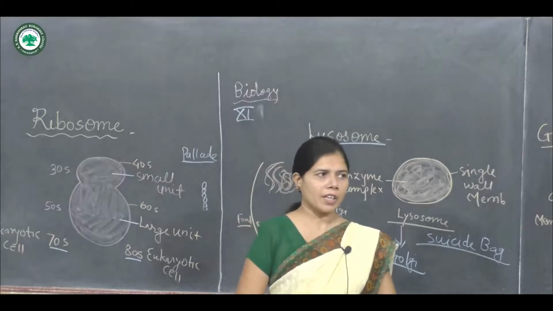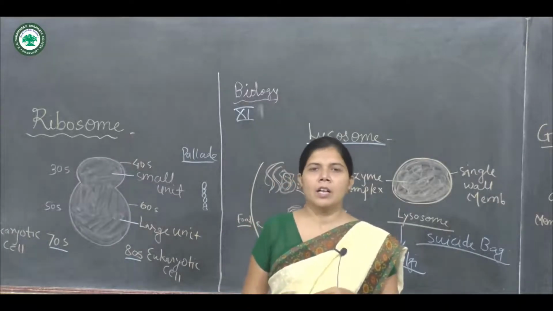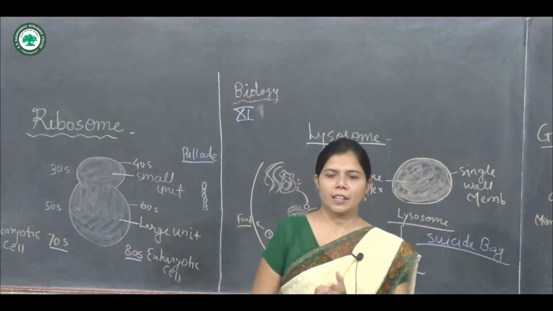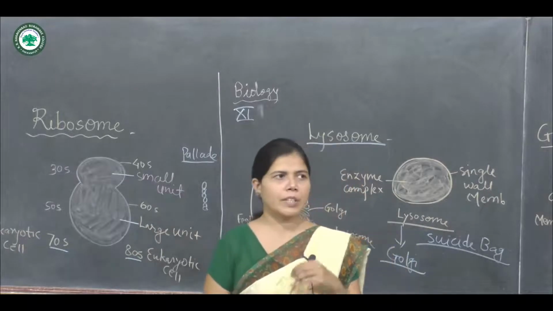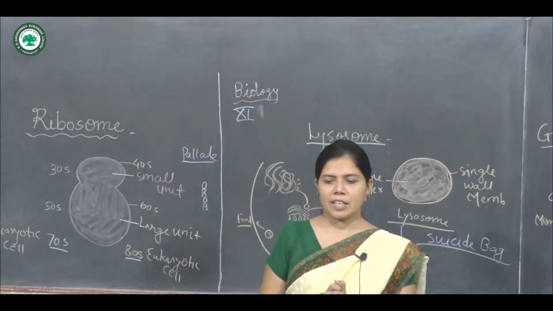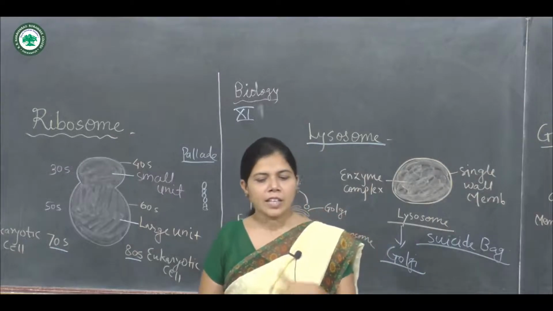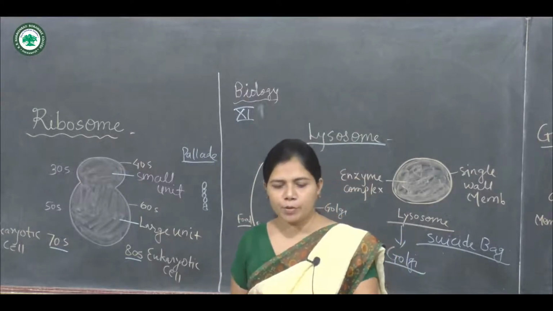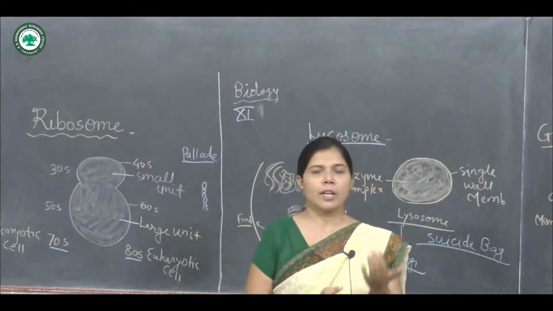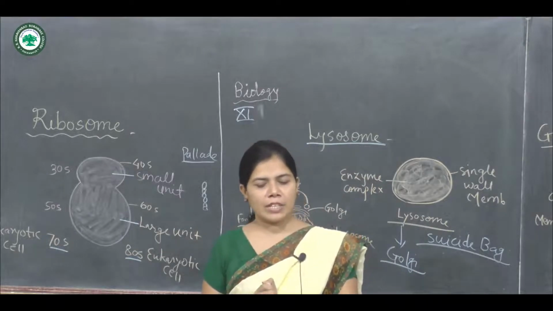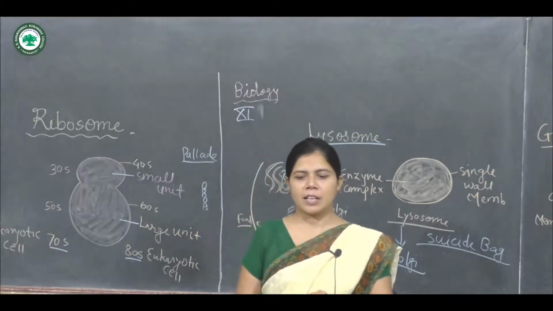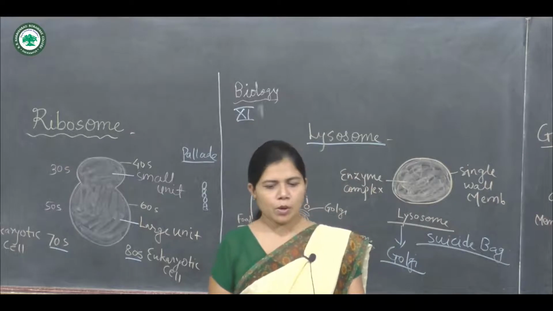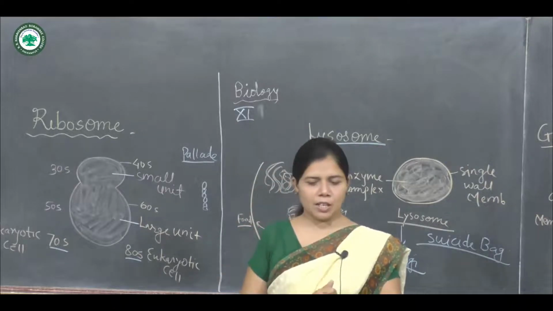It is polymorphic in nature, meaning it has two types. The primary lysosome is small in size and in an inactive state. The secondary lysosome, known as the hybrid lysosome, is formed by the fusion of a lysosome with an endocytic vesicle, and it is larger in size than the primary lysosome. So the lysosome is polymorphic in nature.